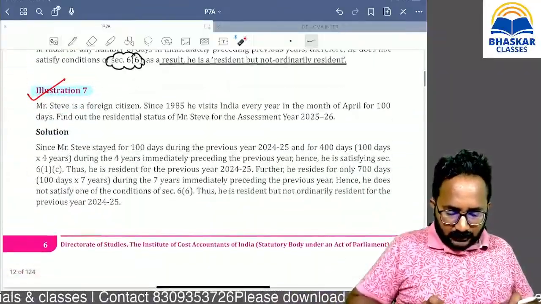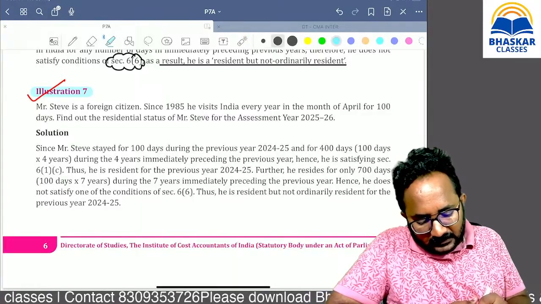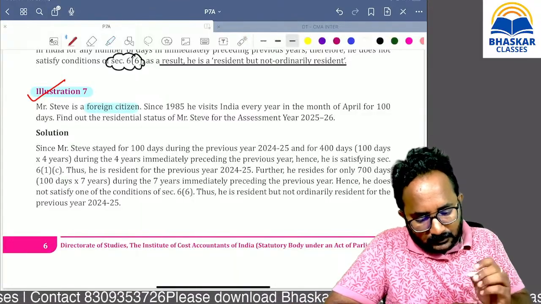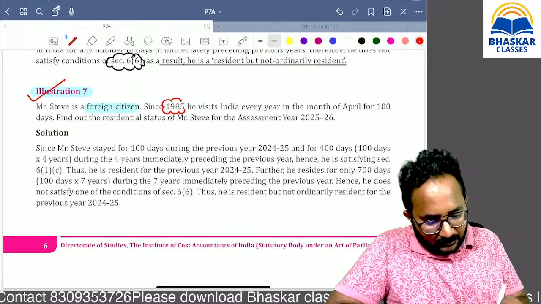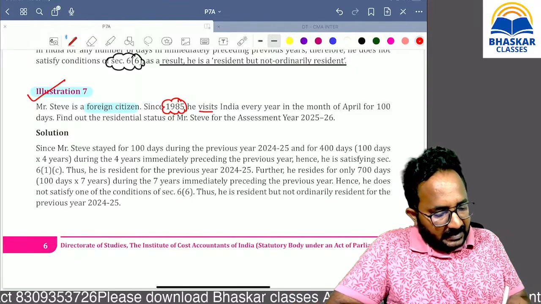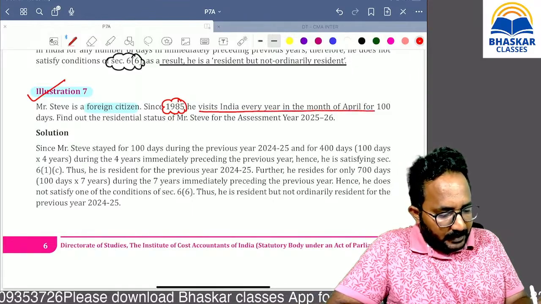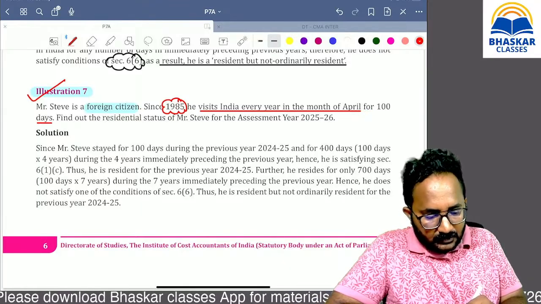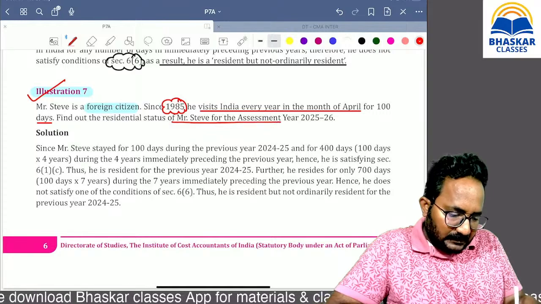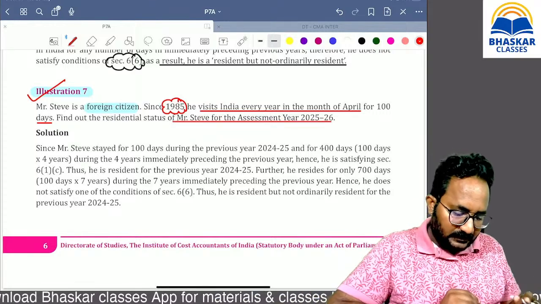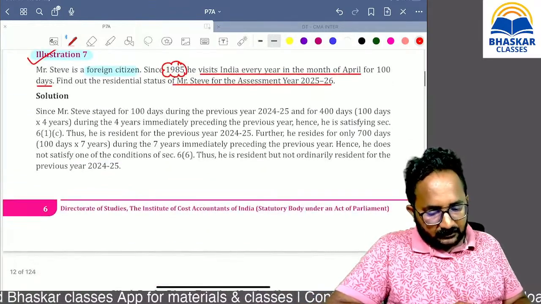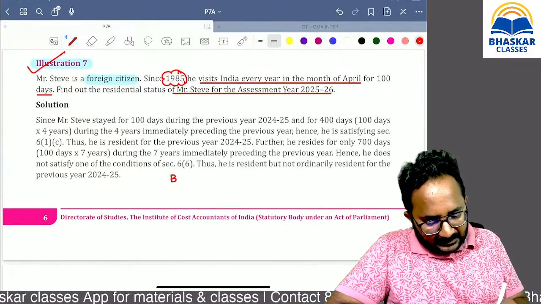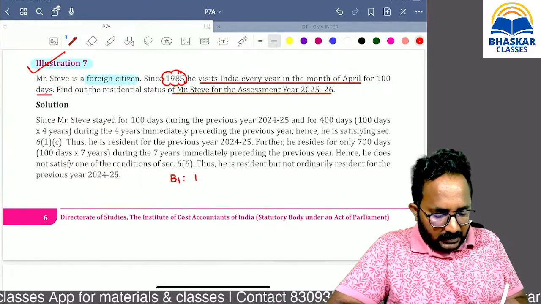Now this question also we can do. Steve is a foreign citizen. Since 1985, he visited India every year in the month of April for 100 days. Find out the residential status for assessment year 25-26. Shall we start? What is basic condition 1?